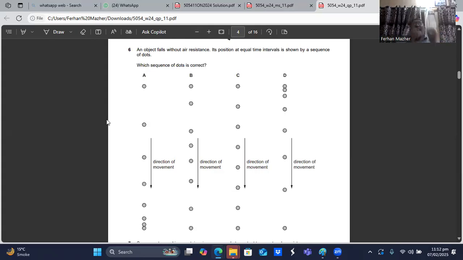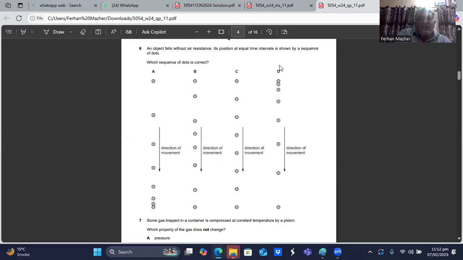It should be less in the start, and then the distance between the consecutive dots should gradually increase, because that thing which is falling down without air resistance, its speed will continue to increase. When your speed increases, in equal intervals of time the distance traveled by that body should increase. So I think the gap between the dots should become more and more.